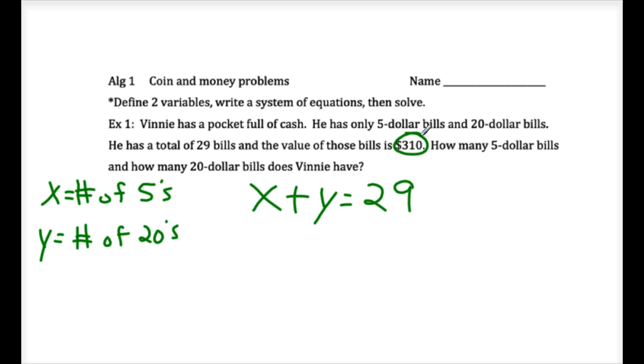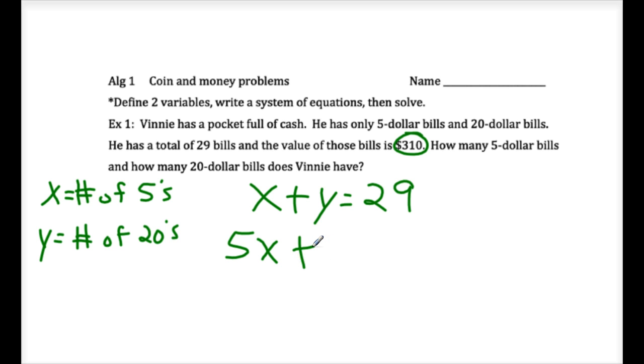The hard equation has to do with that $310. Since you already know this, how much is a $5 bill worth? How much is a $20 bill worth? What if you had two $5 bills? $10. What if you had 7 $5 bills? What are you doing with the number of $5 bills and 5? What if you have X $5 bills? 5x. Jot this down, guys. There's the value of all his $5 bills: 5 times how many $5 bills he has, which we know to be X.